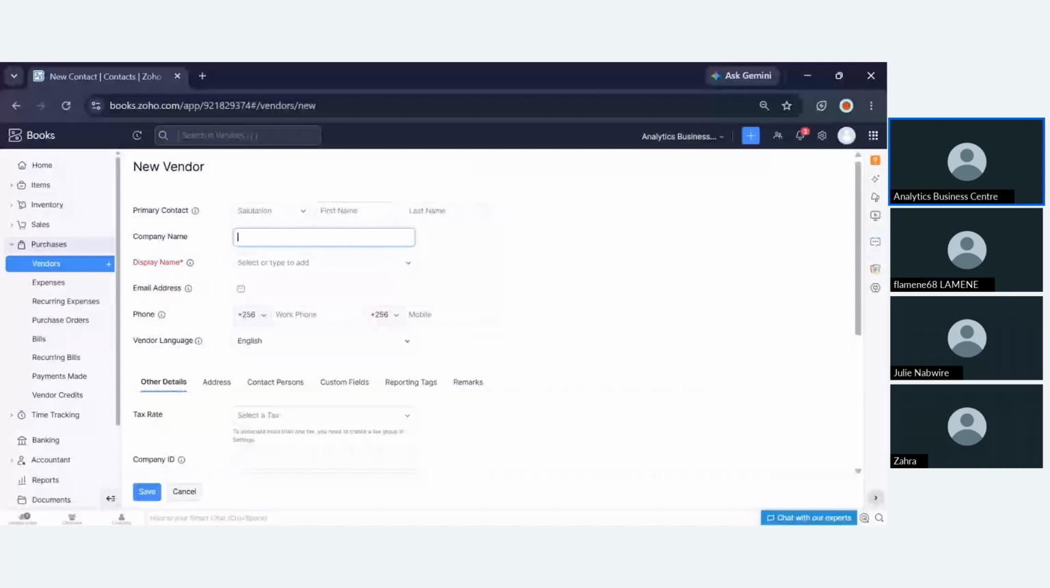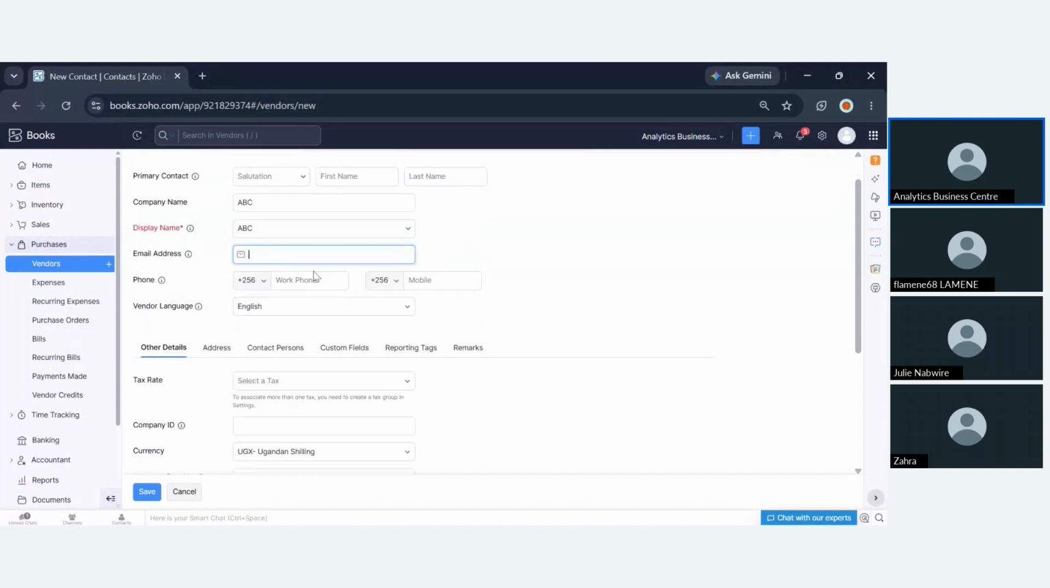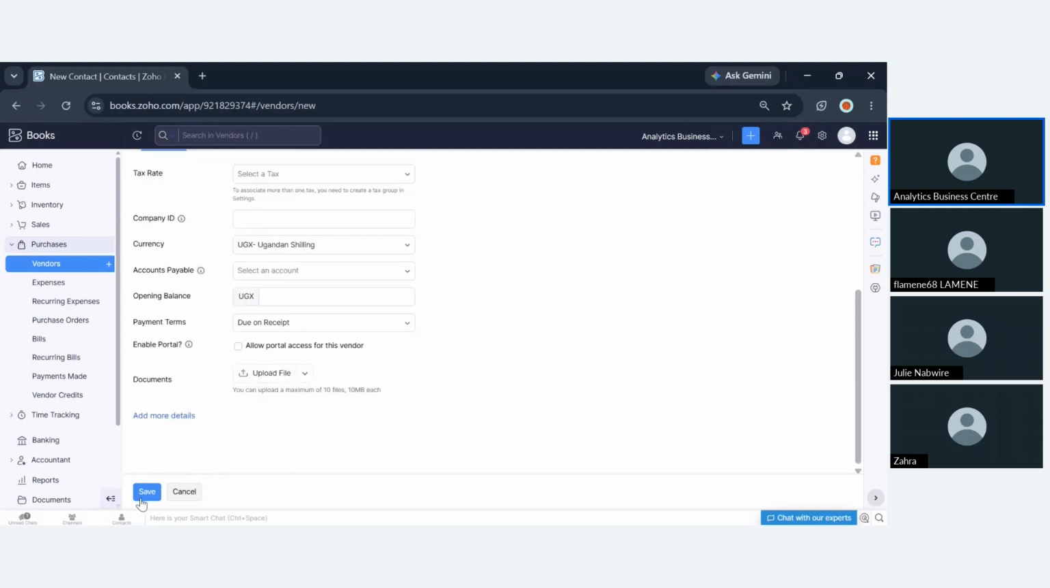So I'm going to add a supplier. You're going to add the display name, how you would want this specific supplier name to reflect on your documents. You're going to add an email address, their email address. Actually, this is where the automation comes in. So we saw at the point of, let's say, sending an invoice to the customer, when you add an email address to this specific vendor, at the point of sending them an email, that specific email will reflect on their end. So when you're done feeding in all that information, you save.